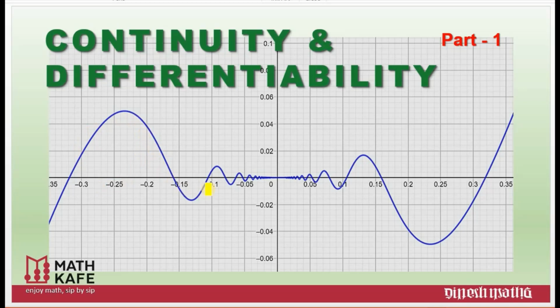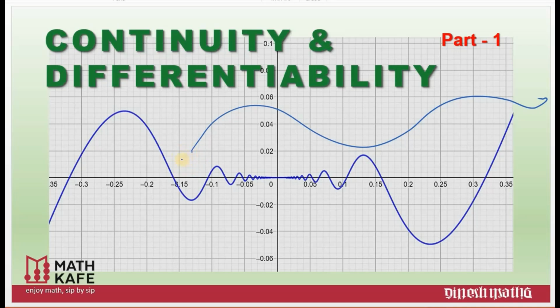Can you see this graph? Is it continuous? Yes. A continuous graph means if you can draw the graph without lifting the pen from the paper, such a graph is always continuous. Can you see I have drawn one graph now? I am not lifting the pen from the paper. Such a graph is always a continuous graph. And that is the best way to check whether the given graph is continuous or not.